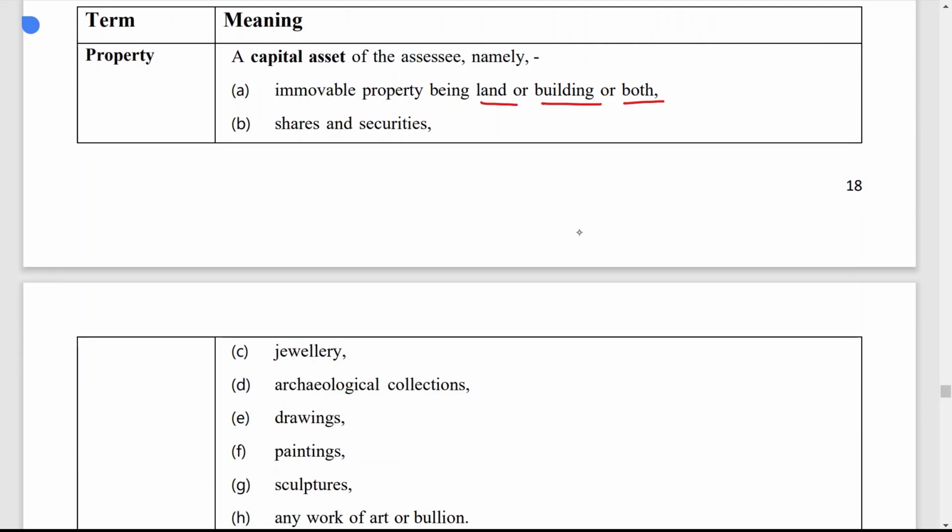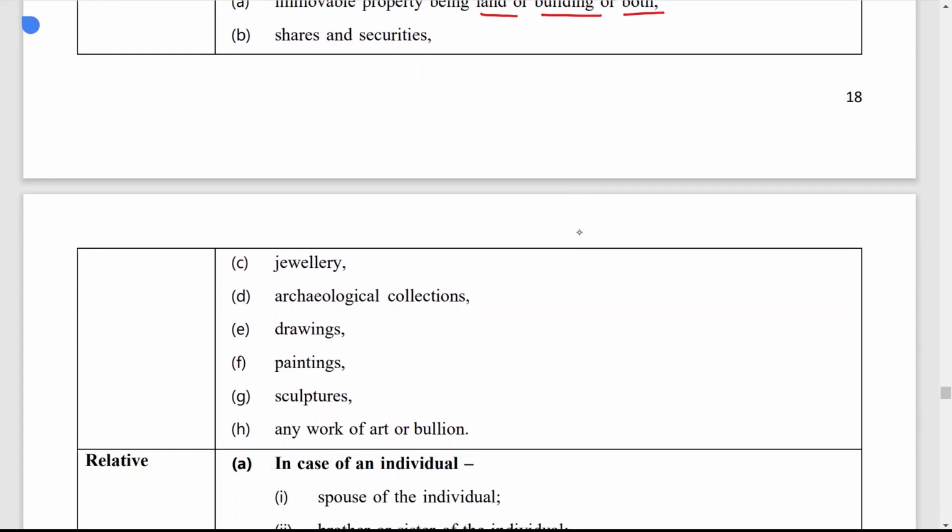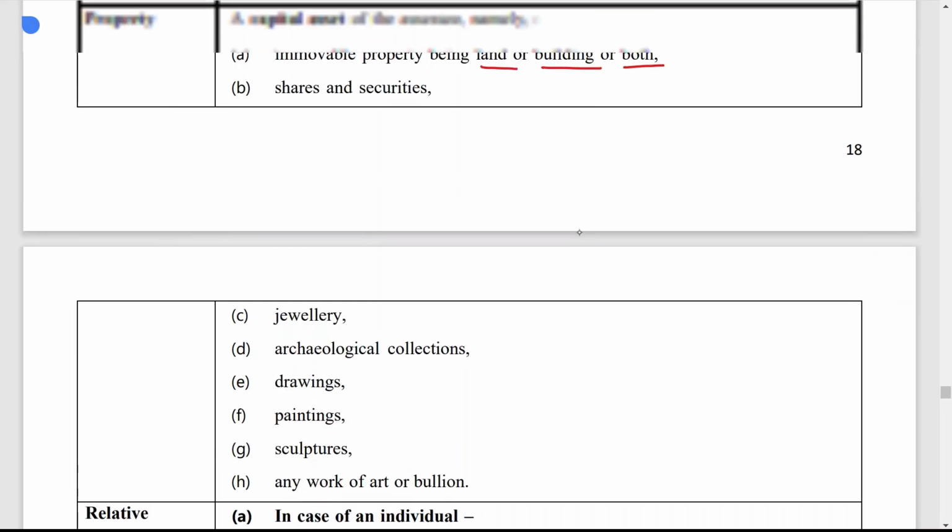Then jewelry, archaeological collection, drawing, painting, sculpture, any work of art are covered under the definition of capital asset. If any other thing comes other than these, then the gift provision is not applicable. You have to keep that in mind.